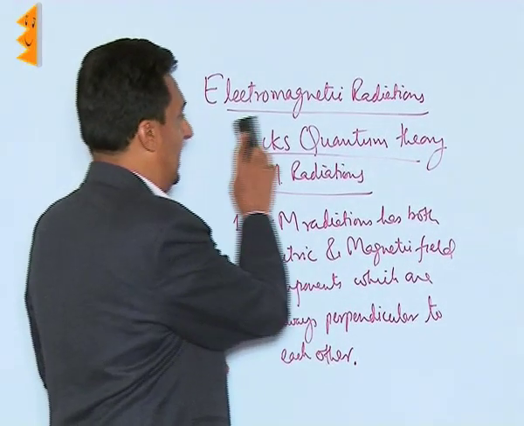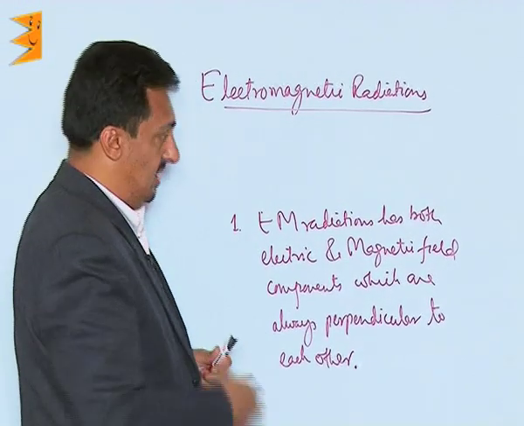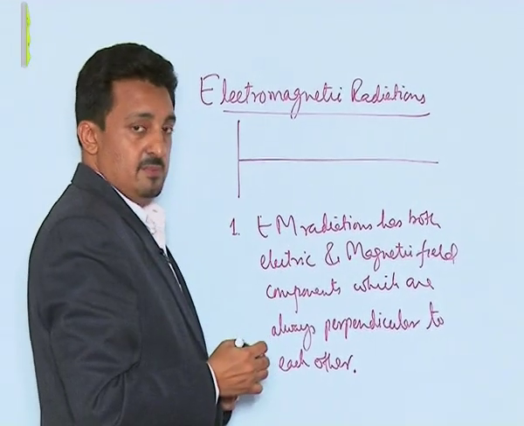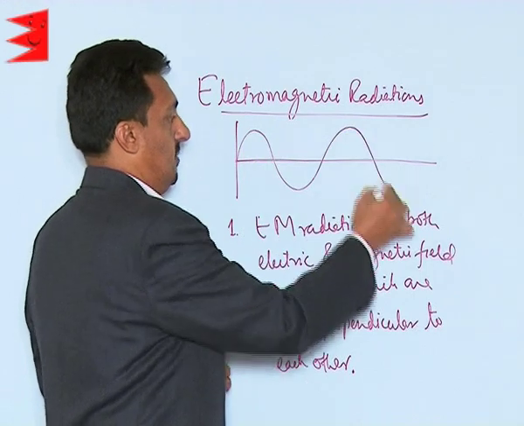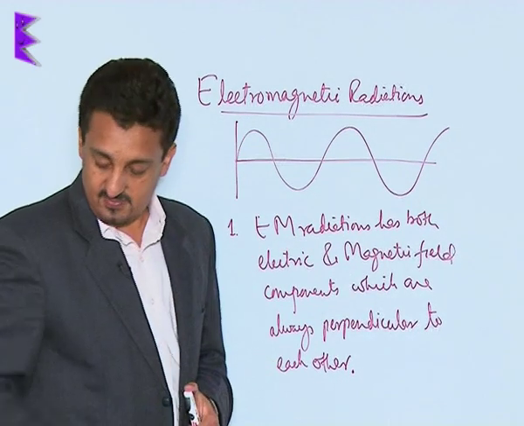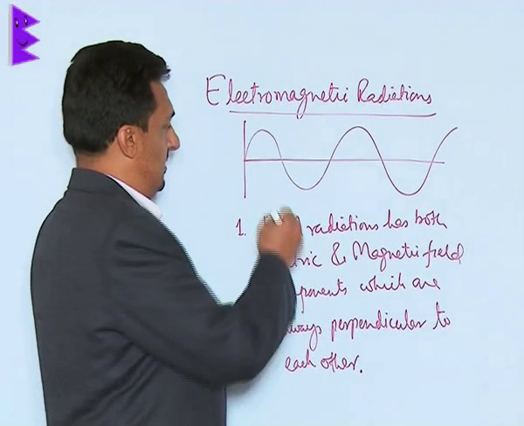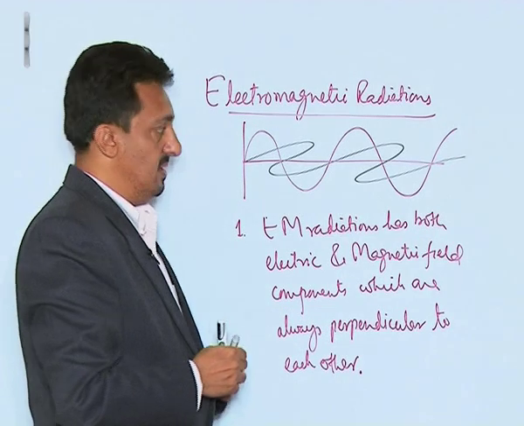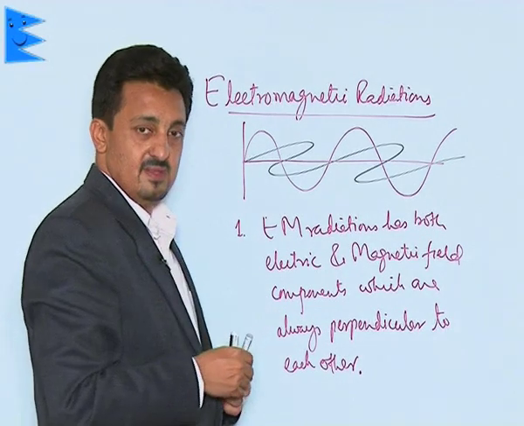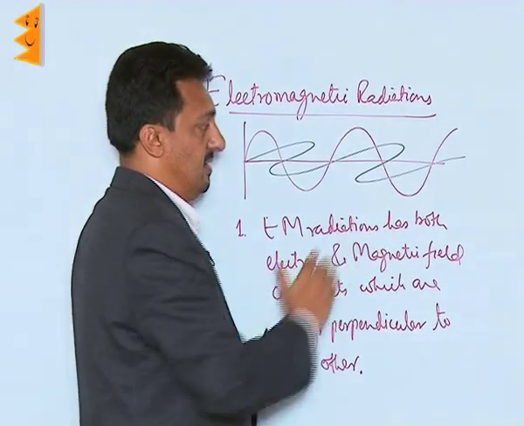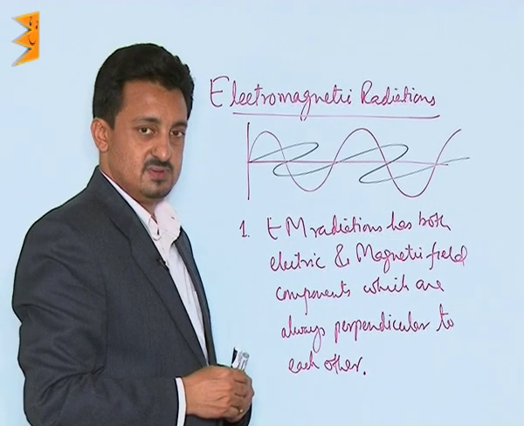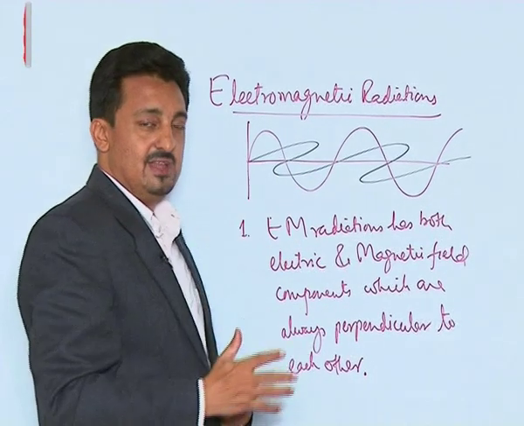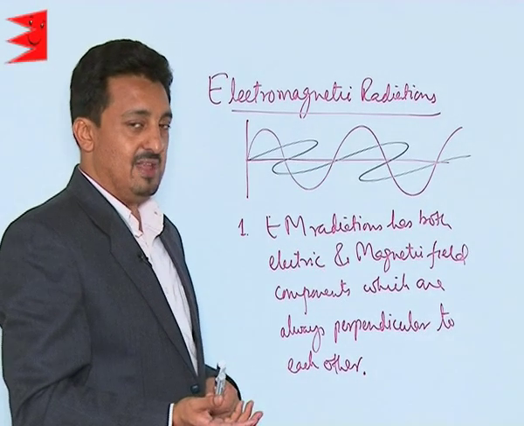This can be explained with the help of a diagram. Suppose this is the principal axis we have, and this is one of the components, let it be the electric component, then the magnetic component is like this. They are perpendicular to each other and both of these are moving in the direction of propagation of the EM radiation. So this is the first thing to understand, that EM radiations have both electric and magnetic field components.